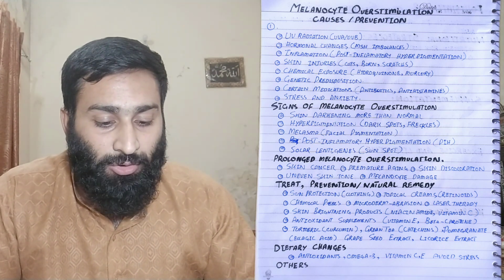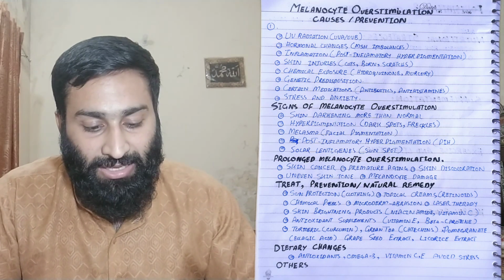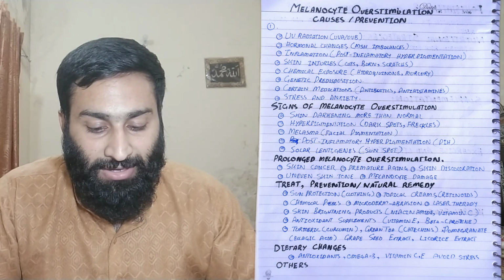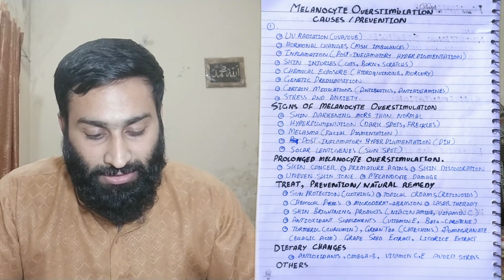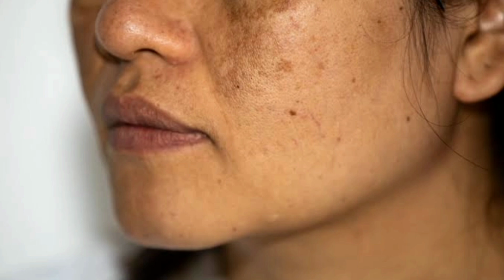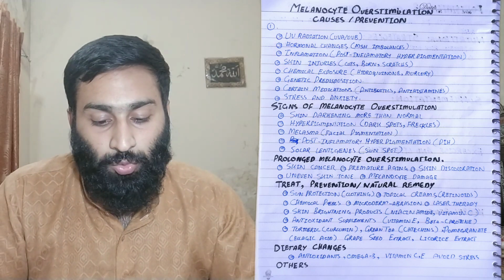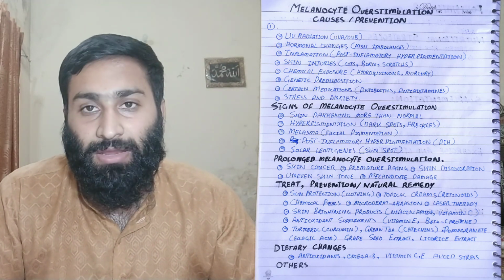So basically, the sign of melanocyte overstimulation is the skin darkening more than normal: hyperpigmentation, dark spots and freckles. Melasma, facial pigmentation, post-inflammatory hyperpigmentation (PIH), and solar lentigines, the sunspots, can also be formed.